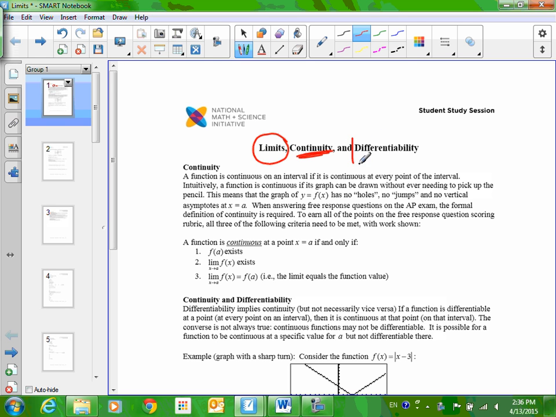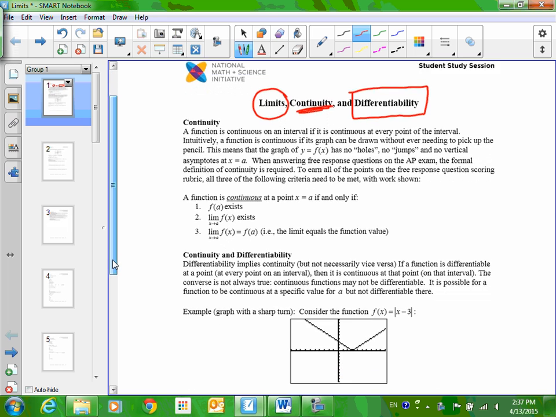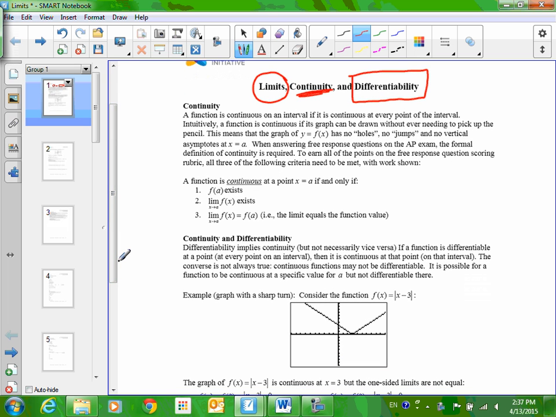What about differentiability? What word are they talking about there? Derivatives. Okay, so these three ideas are closely related, although they are not the exact same. We've got to keep them straight, and I'm going to make sure you understand which one's which, and just remind you of a few things.